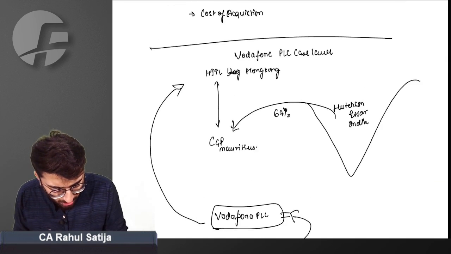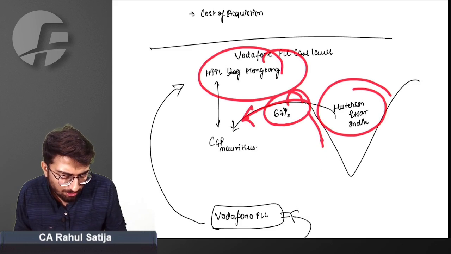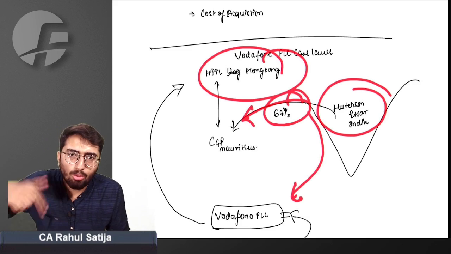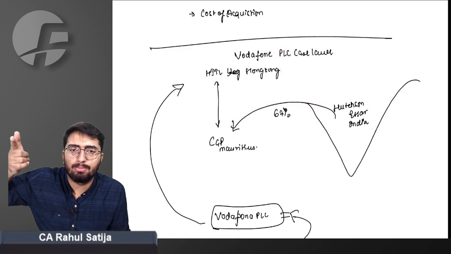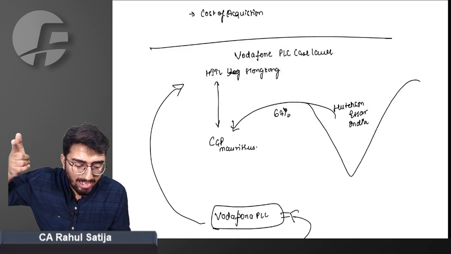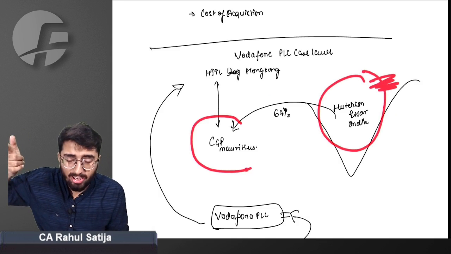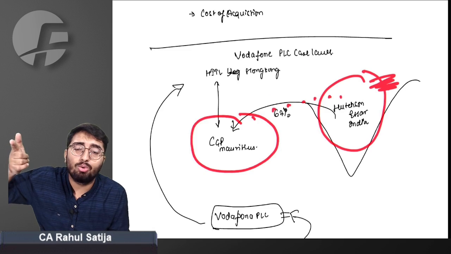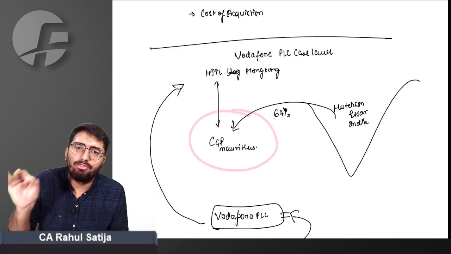STIL could have easily sold the shares of Hutchison SR, 67%, to Vodafone PLC. But to avoid tax, they did not sell this Hutchison SR. Rather, they sold this CGP Mauritius. So instead of directly transferring the shares of the Indian entity, they transferred the shares of another entity which has holdings in the Indian entity. So this is termed as indirect transfer.